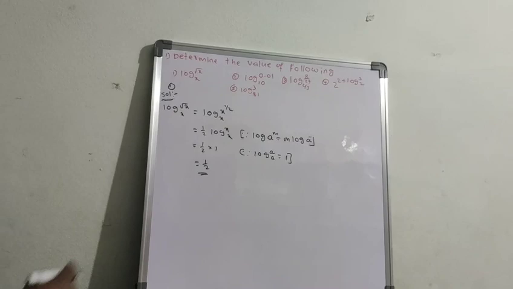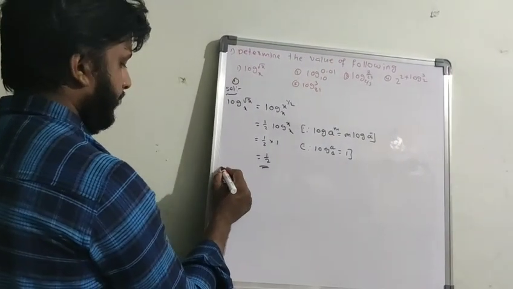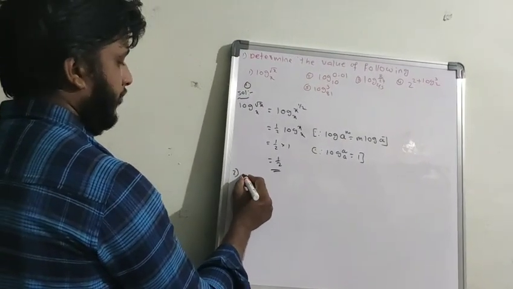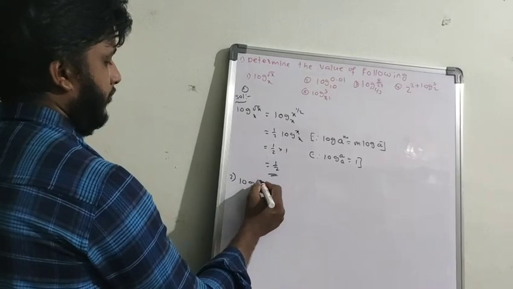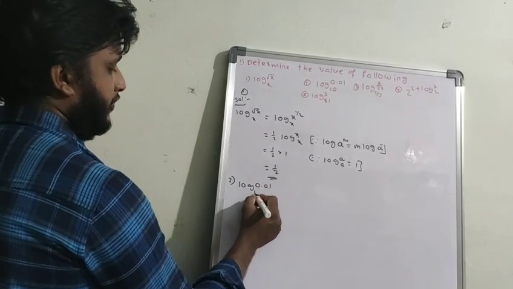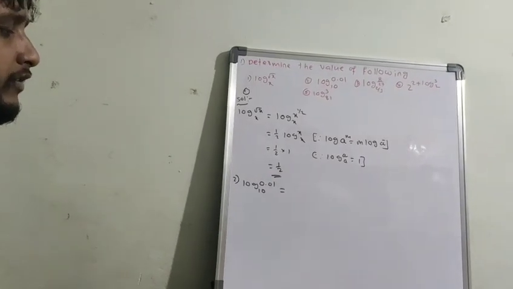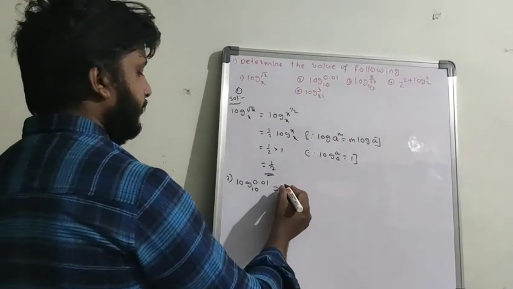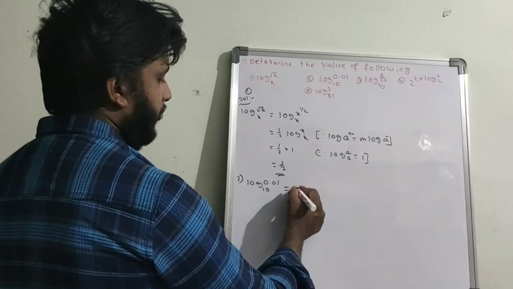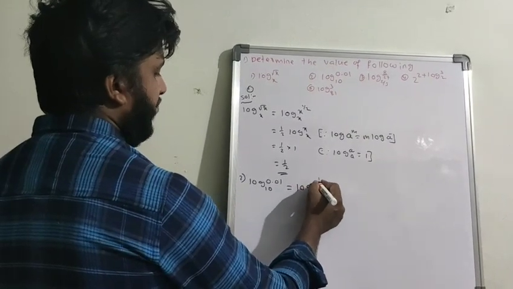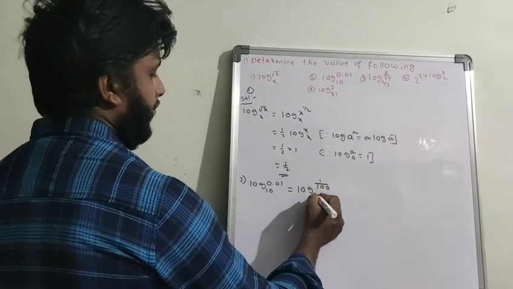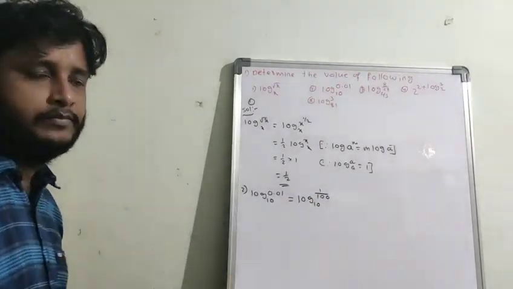Okay, so coming to the second question: log 0.01 to the base 10. First I am going to convert 0.01 into fractional form. We can write it as log 1 by 100 to the base 10.